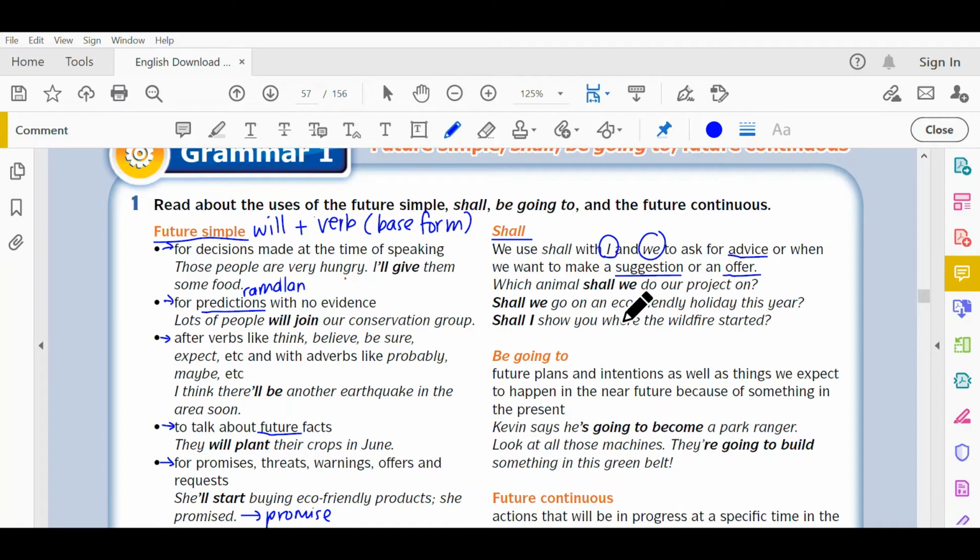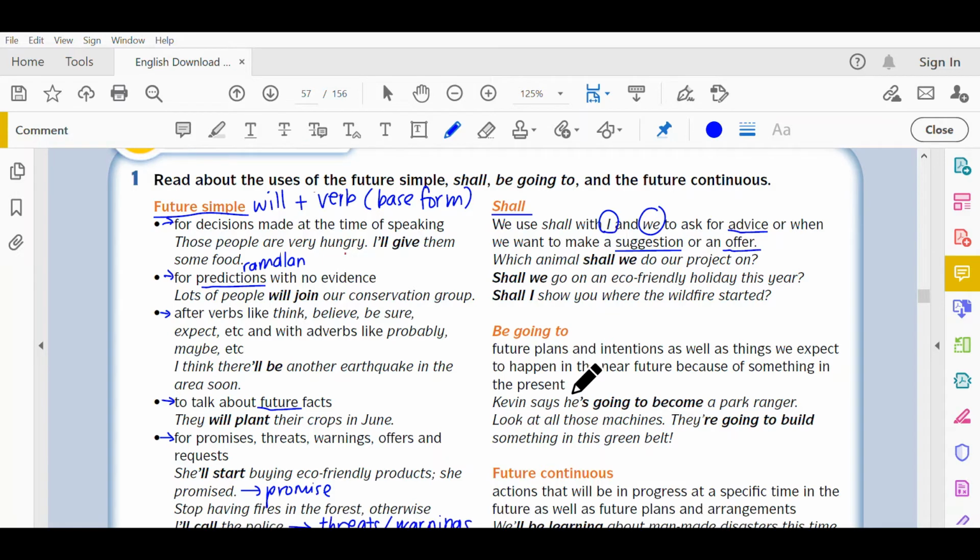Shall we go on an eco-friendly holiday this year? Shall I show you where the wildfire started? Okay, so this is shall. Next, you have be going to. Be here is going to be substituted with verb to be depending on the subjects.